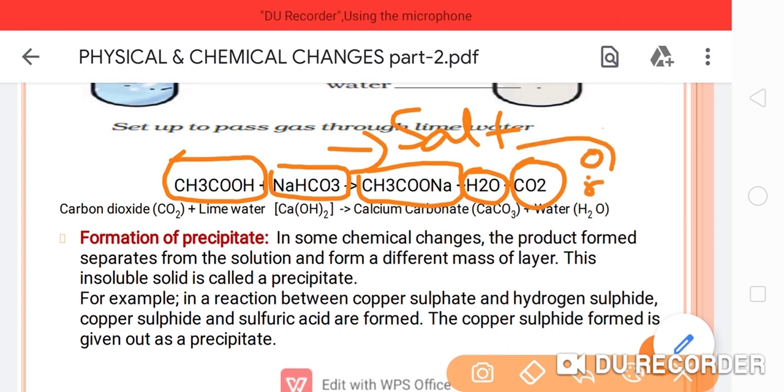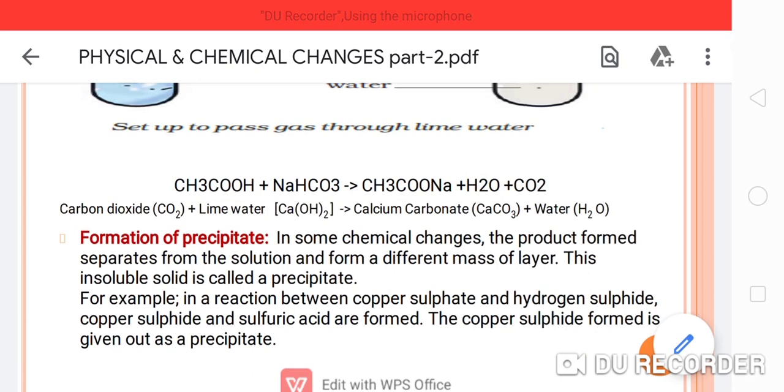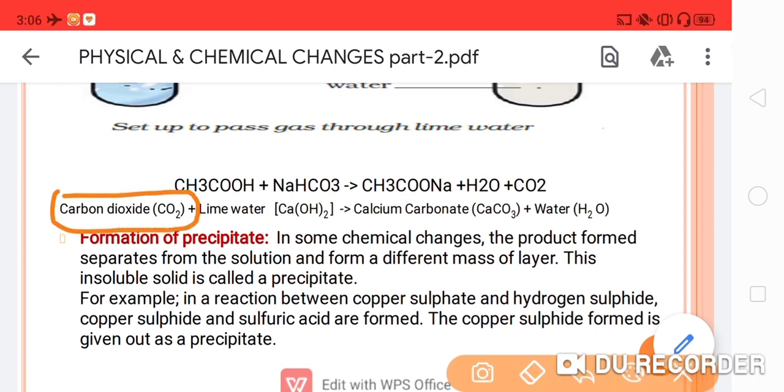this carbon dioxide gas, when you pass it, as in the second equation, through lime water, that is also known as slaked lime, these reactants react with each other.